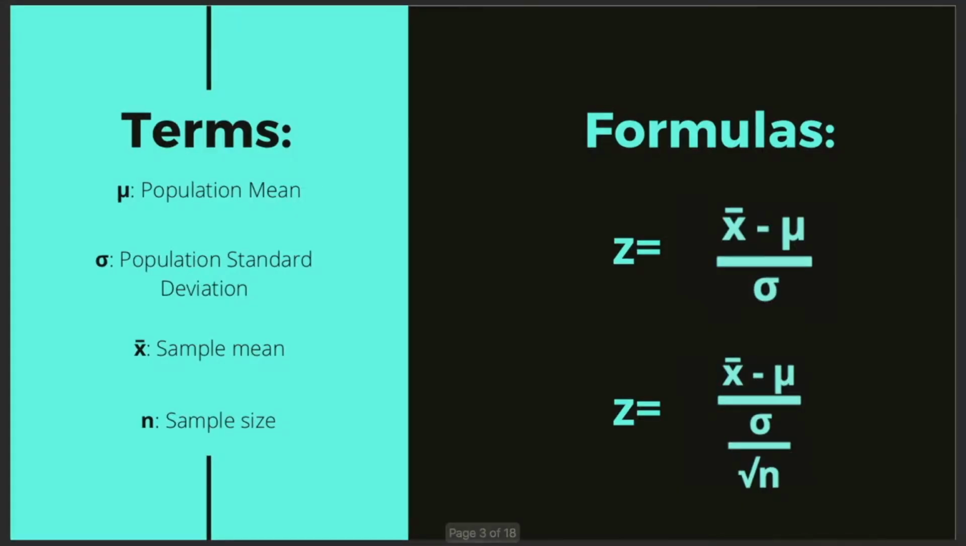The terms we need to know are mu, which is the population mean, sigma, which is the population standard deviation, x-bar, which is the sample mean, and n, which is the sample size. The formulas we need to know are both of them, and in this case, we're going to be using the second one.